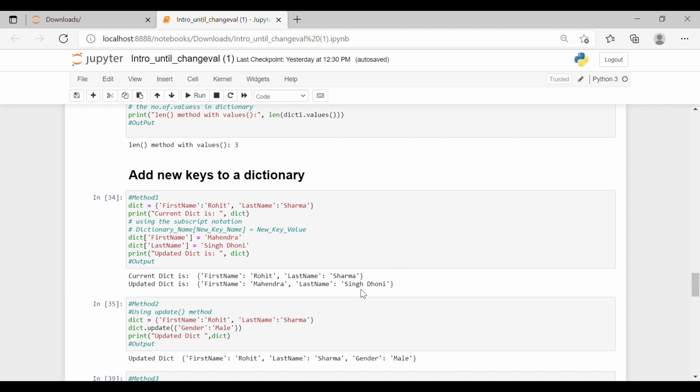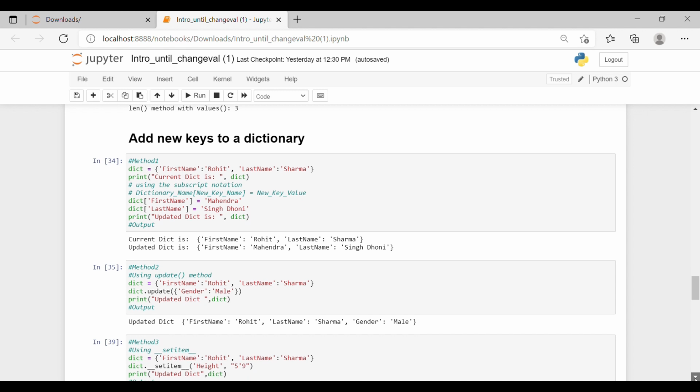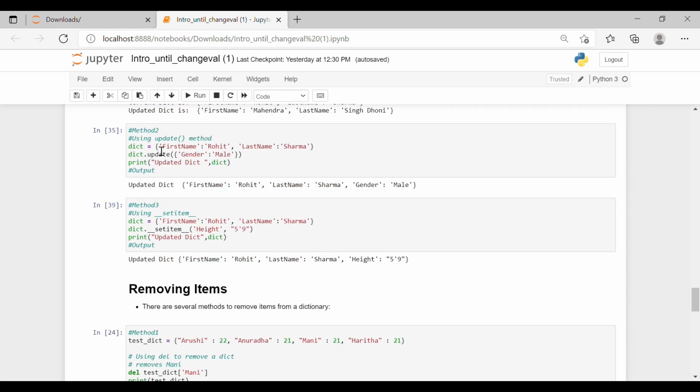Now we updated the dictionary, and our updated dictionary is first name is Mahendra and last name is Dhoni. Only the values got changed. Our keys were the same because keys cannot be changed. We can change the values. Now we have method 2, which is the update method.